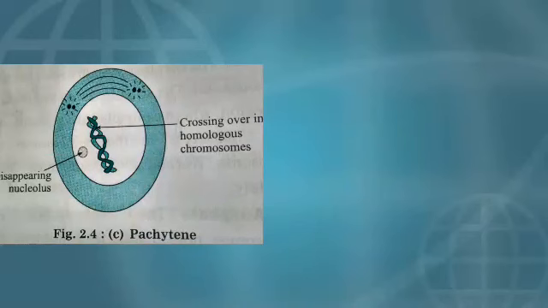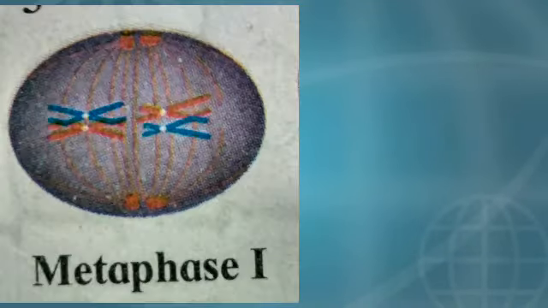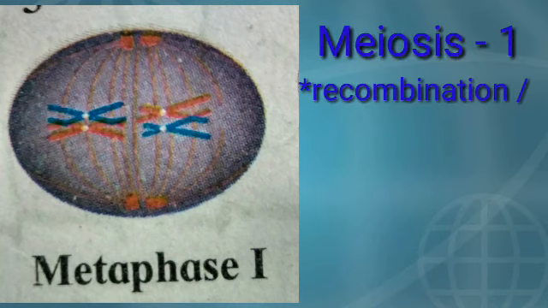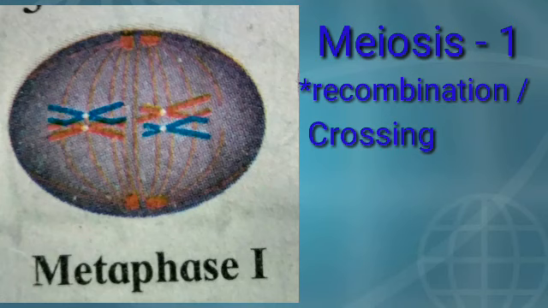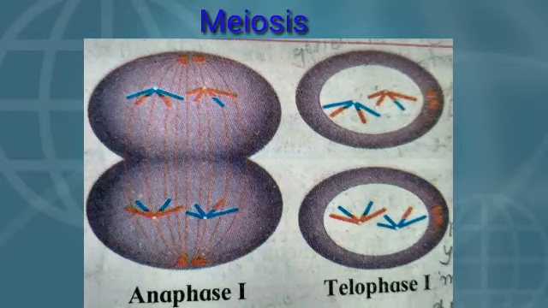The next one is diplotene. During diplotene, the synaptonemal complex dissolves and the homologous chromosomes of the bivalent separate except at the point of crossing over. Here, prophase 1 of meiosis 1 completes and the next one is metaphase 1. It is like that of the mitosis process. Here, the recombination and the crossing over of the chromosomes take place. After the metaphase, the anaphase and the telophase are the same as in the mitosis process.